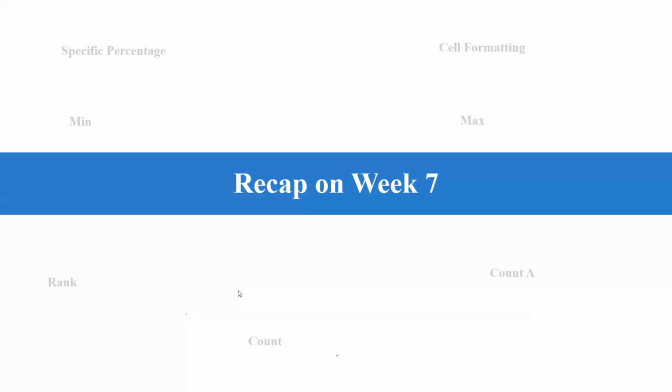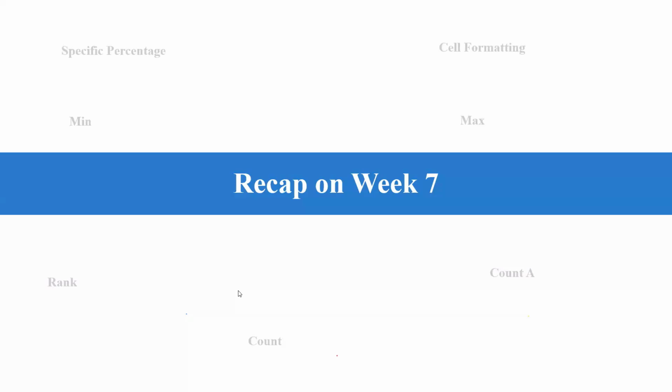Yeah, someone said COUNT minus COUNTA. If you said COUNT minus COUNTA, you are definitely going to have zero or a negative value, because COUNT counts the total number of cells that contain a number, and COUNTA counts the total number of cells that are not empty. So COUNTA is always greater than or equal to COUNT if they are given the same range. Aisha, you are the one that gave the clue, and that's the answer.